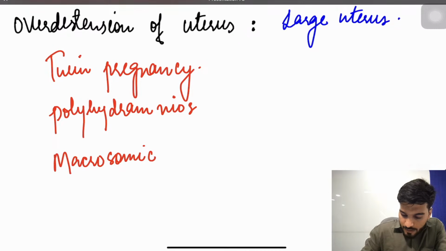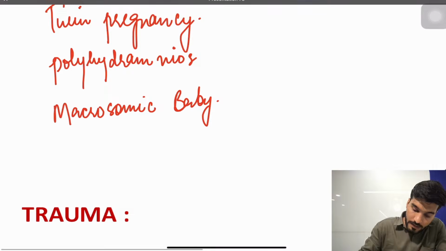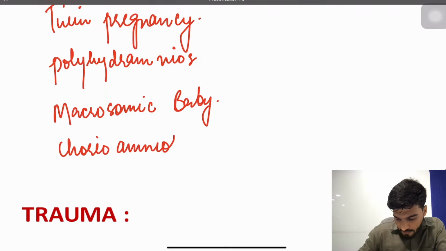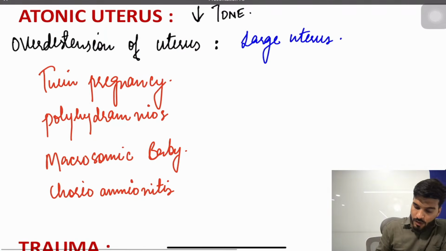It's classically seen with gestational diabetes mellitus, or a mother having infection. Which infection? Chorioamnionitis.